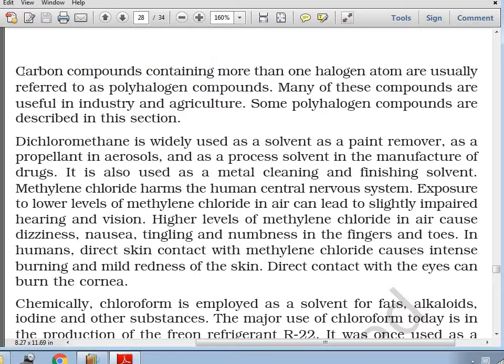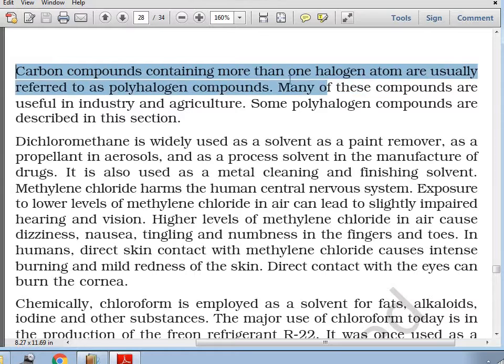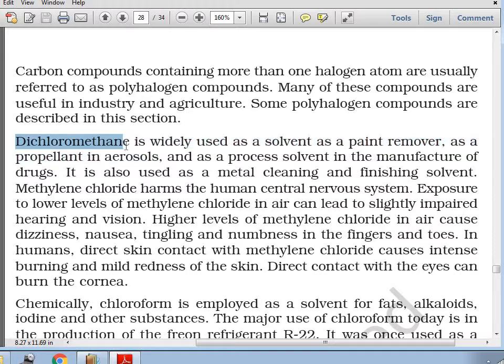It is defined as the carbon compounds containing more than one halogen atoms, which are usually referred to as polyhalogen compounds. Now, many of these compounds are useful in the industries and agriculture. The first compound which comes under this category is dichloromethane. What will be the chemical formula?